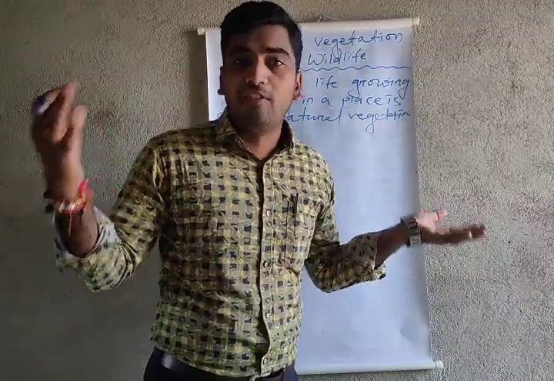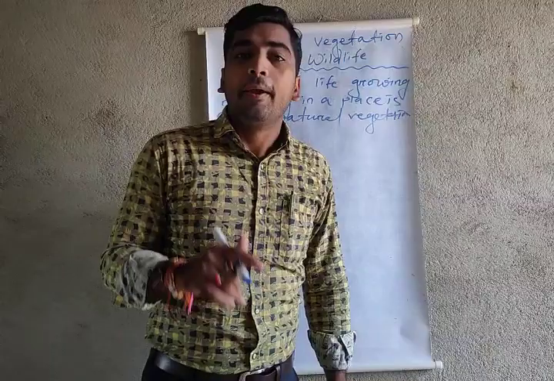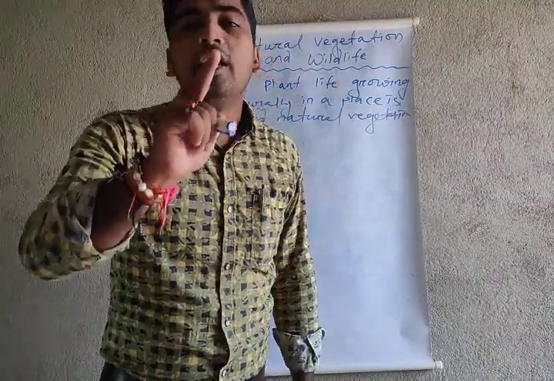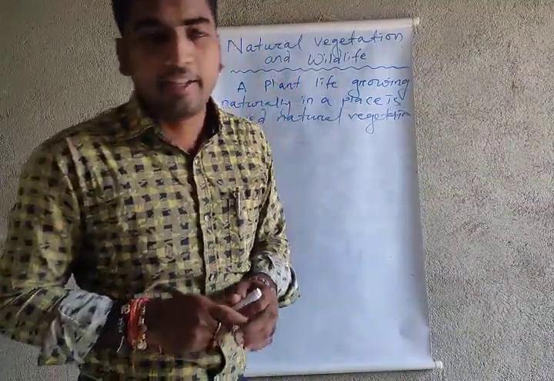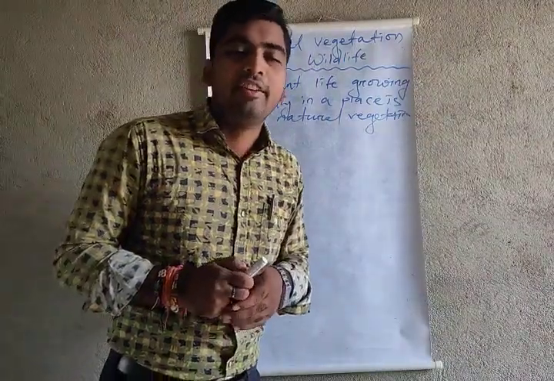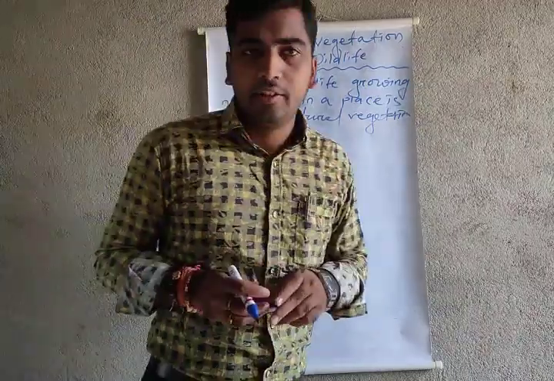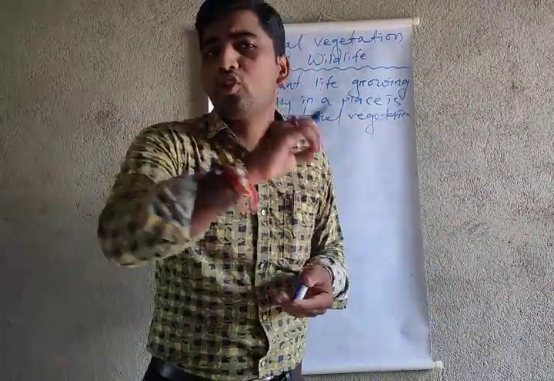So my dear little flowers, just listen to me. Natural vegetation is our original life because most things come from natural vegetation. After that, wildlife also lives there and survives. Now the next one is, what is habitat? Just think.